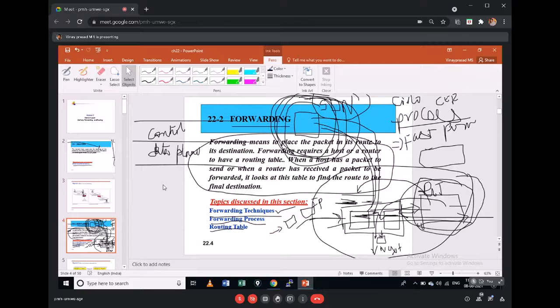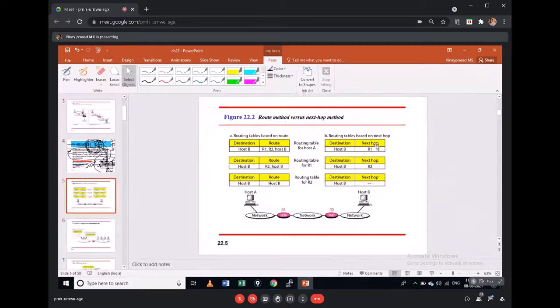Let me go with the next slide. First, these are the forwarding techniques. There are two forwarding techniques which we use today. The first one is, instead of using a route method, we use something called the next hop method. It is quite self-explanatory here itself.